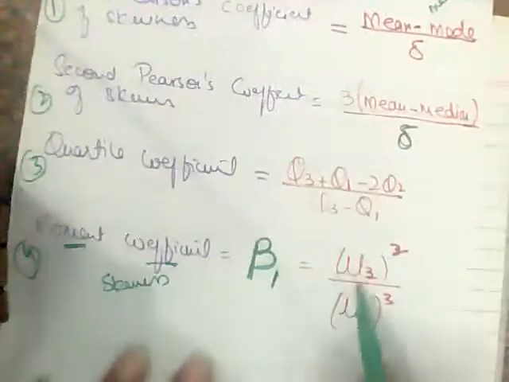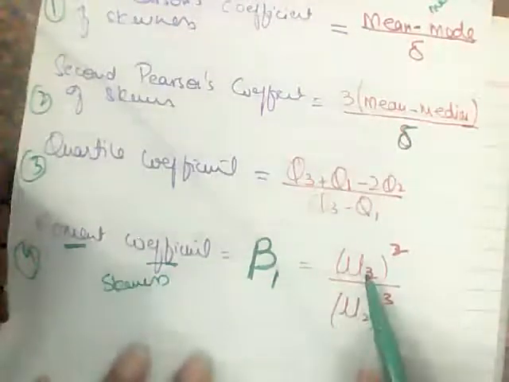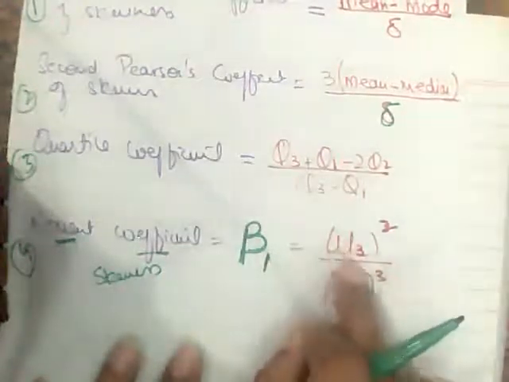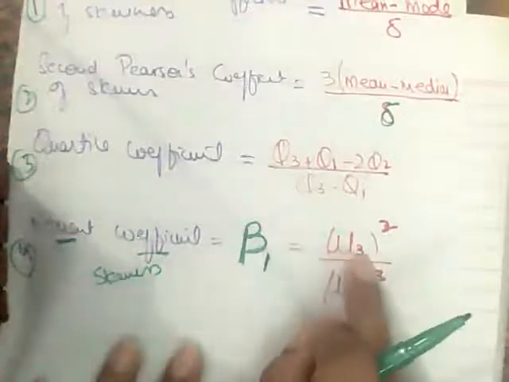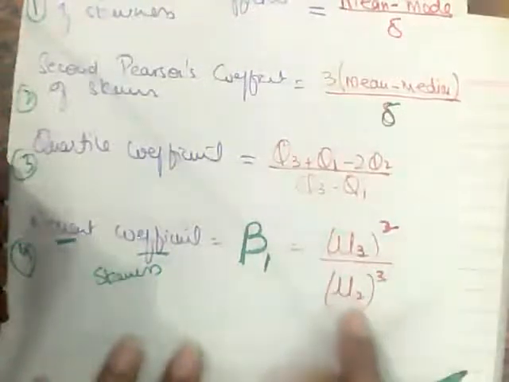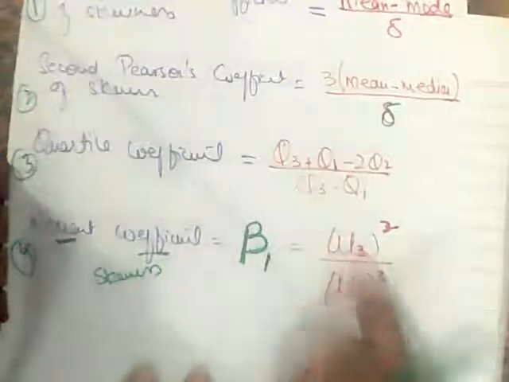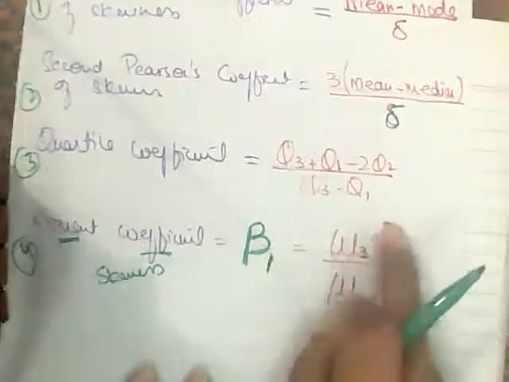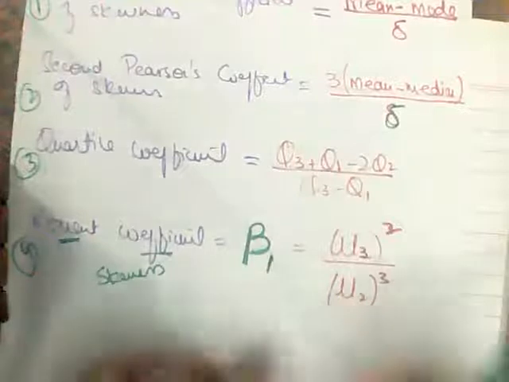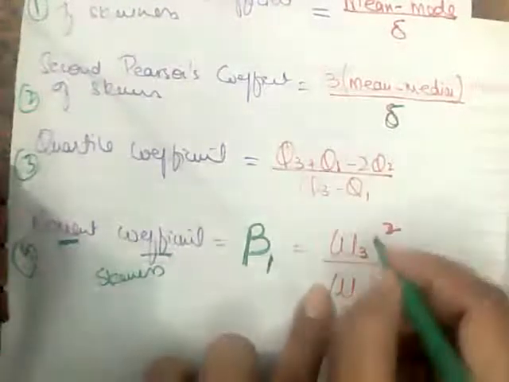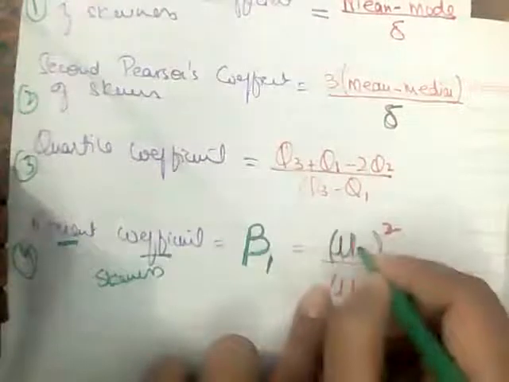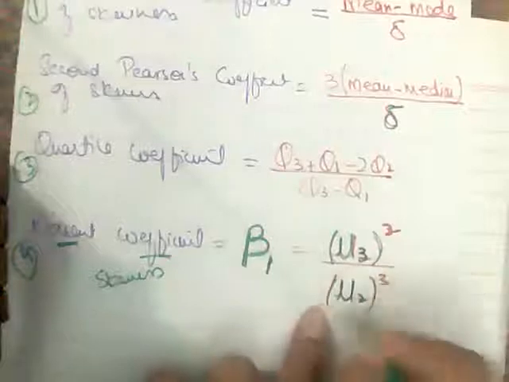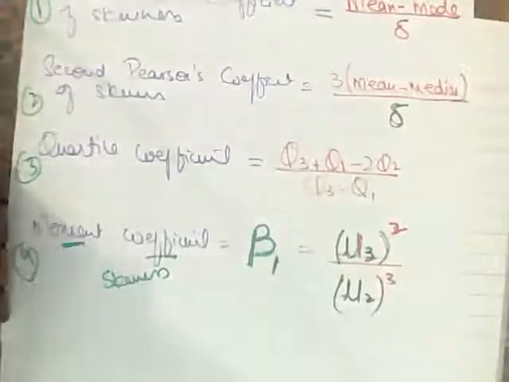All right. And what is the formula? What we need is two moments. Can you see? Have I drawn any prime over here? No. So that basically is a moment about the mean. So take the third moment about the mean and take the second moment. The third moment will come in the numerator, the second moment about the mean will come in the denominator. I have to square the third moment and I have to cube the second moment. So remember the relation of 3 and 2. Just divide it and we will get the answer.